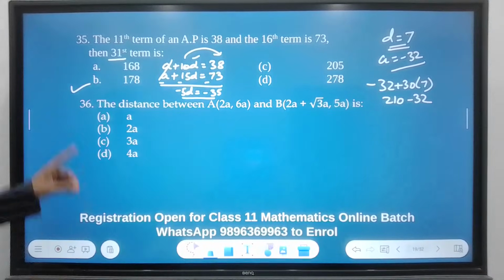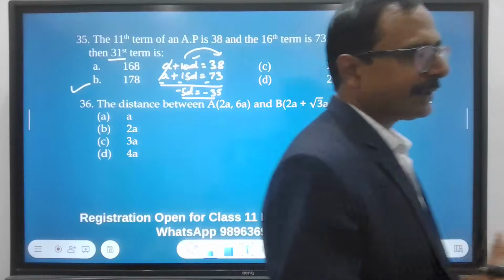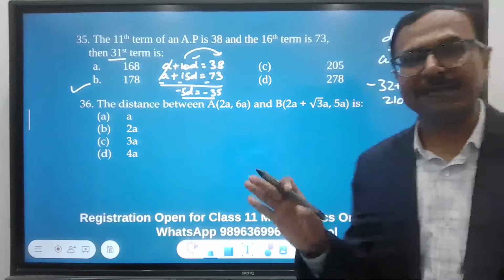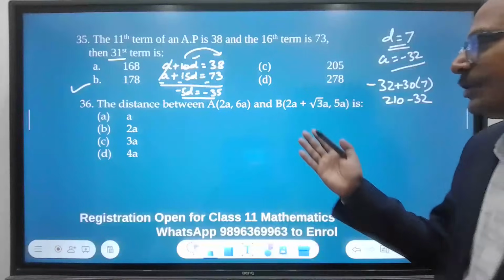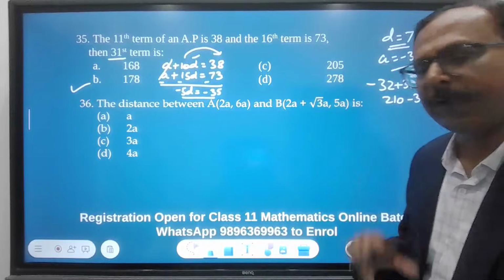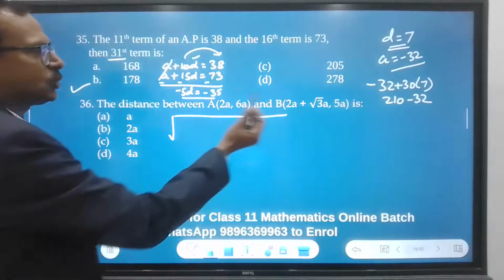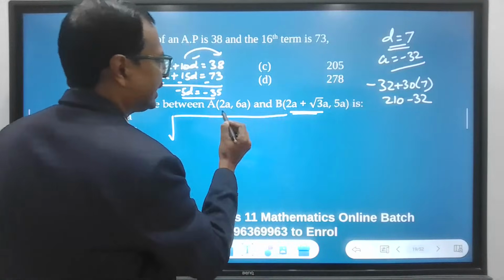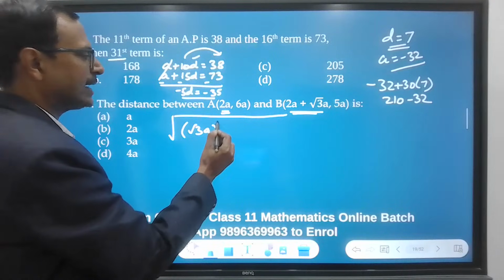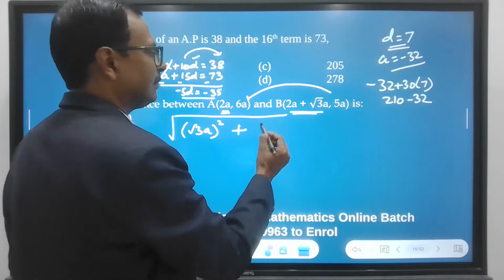Next up, we have question number 36. Distance between. Now look at the points given here. What matters is not to get afraid of the nature of the points which are given there and start solving it. Obviously, you have to use the distance formula here to get the correct answer. So let's apply the distance formula. Square root of x2 minus x1. When you subtract this minus this, 2a will be cancelled out and you have x2 minus x1 whole square as root 3a whole square plus 5a minus 6a minus a whole square.